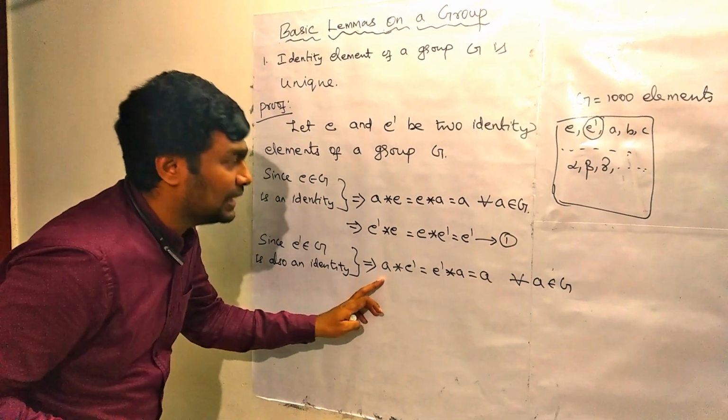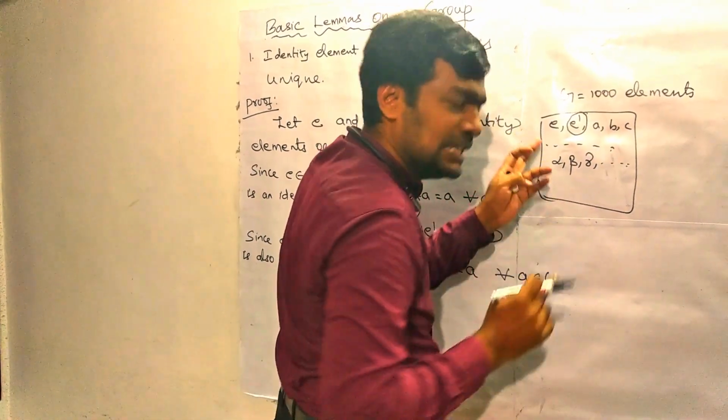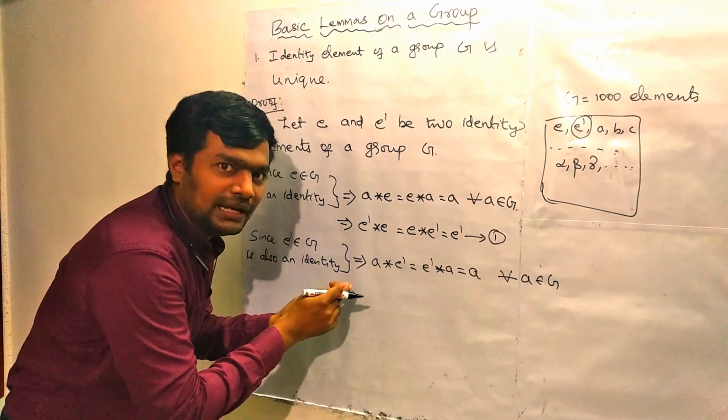Now, in the place of A, we can notice that E is also an element of G, so E must also satisfy this condition, right?